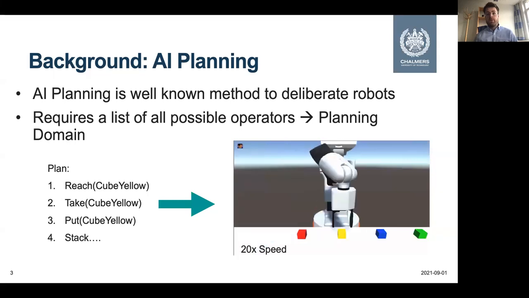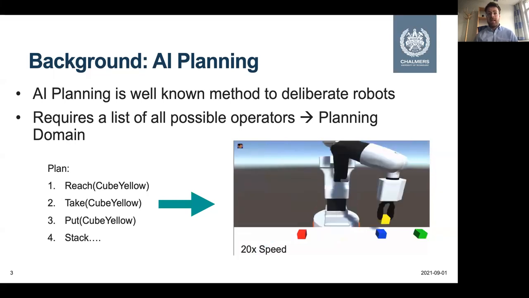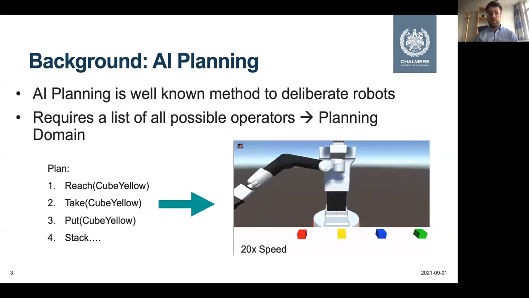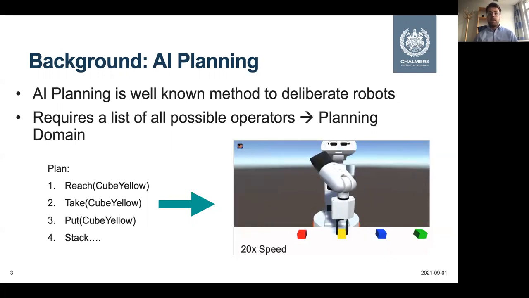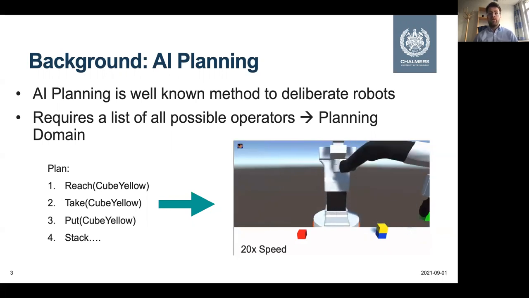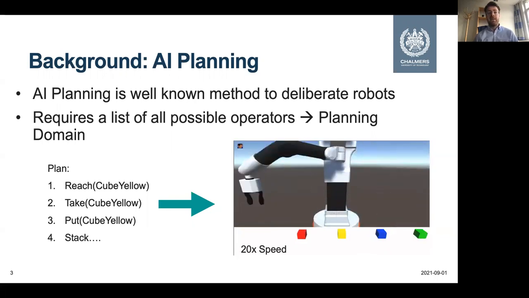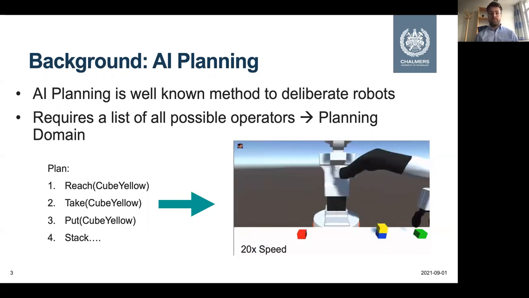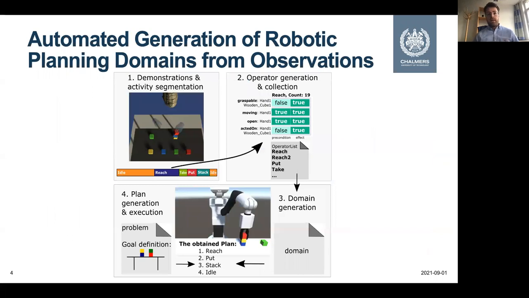But in order to create this plan, a list of all possible actions, which in this context are also called the planning operators, is required. And these are compiled in a so-called planning domain and usually need to be defined by hand, which is time-consuming or even requires a domain expert. Thus, we implemented a system that automates the operator generation process by considering human demonstrations.